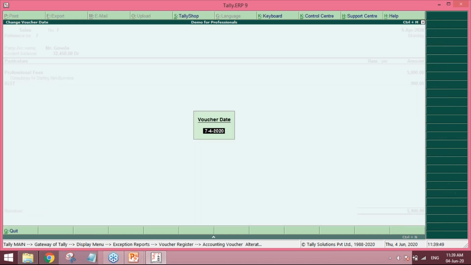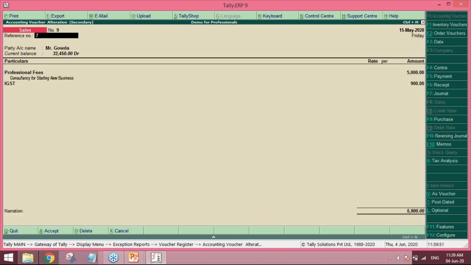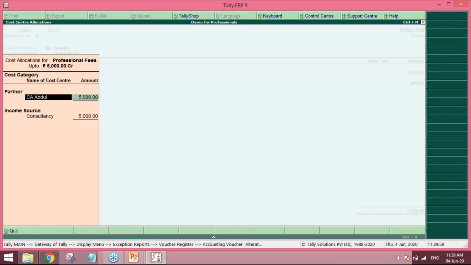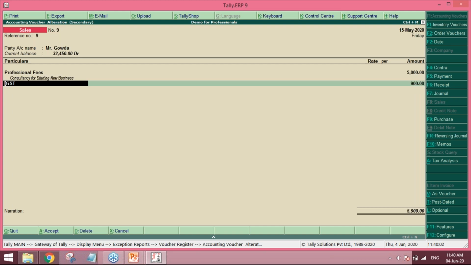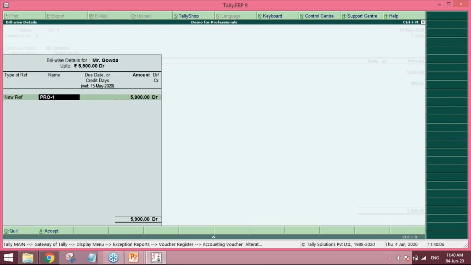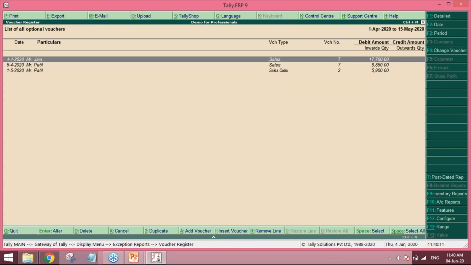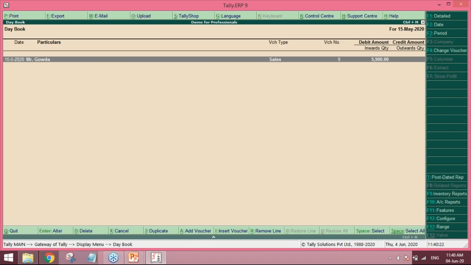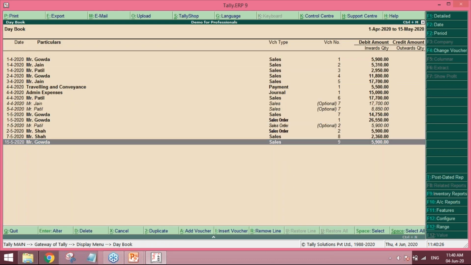Suppose on the 15th May the invoice has been regularized. You can make sure the number is 9, and you can easily book it. You can regularize this invoice. Your new reference will be 9. This way, on the 15th May, Mr. Gowda's optional voucher, the sales proforma invoice, will vanish from here, and it will be included in the normal vouchers. See this one. This way you can enter the proforma invoice vouchers.